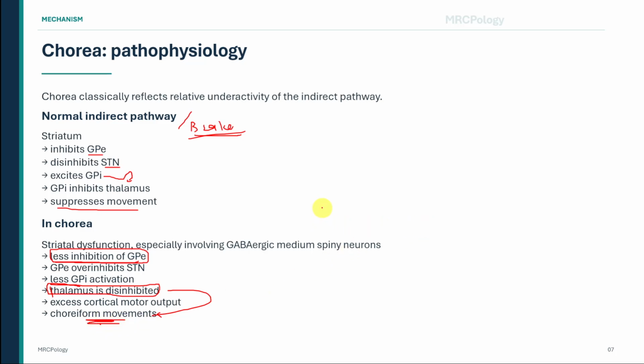The full sequence is therefore: striatal dysfunction leads to less inhibition of the GPE. The GPE overinhibits the subthalamic nucleus. The GPI becomes less active. The thalamus is disinhibited. Cortical motor output increases. Chorea appears. This is a very useful model for understanding chorea, although real basal ganglia networks are more complex and involve multiple interacting pathways. We will now discuss the common causes of chorea.